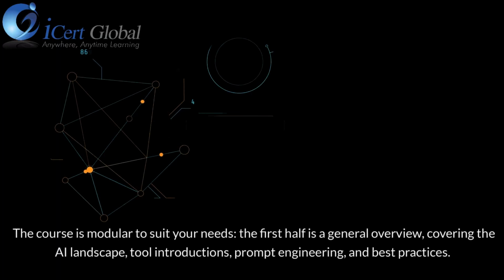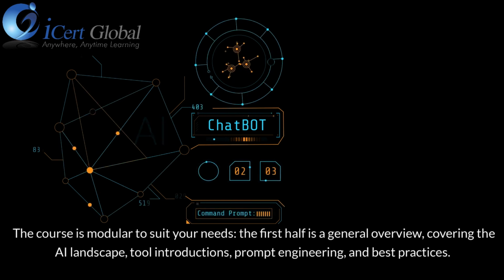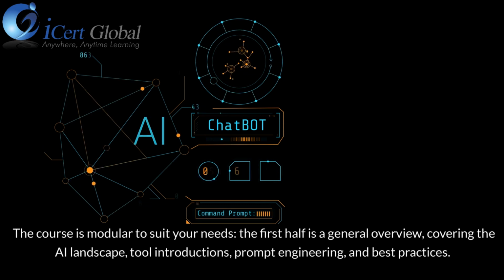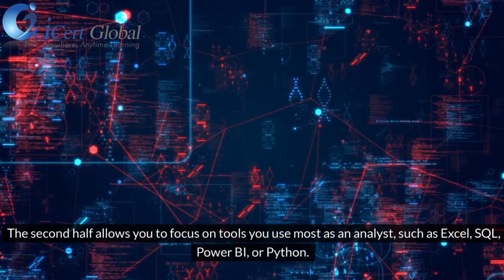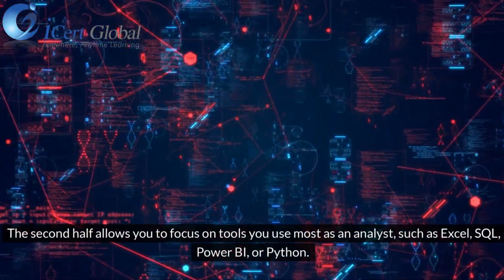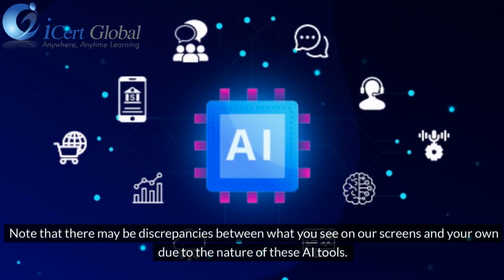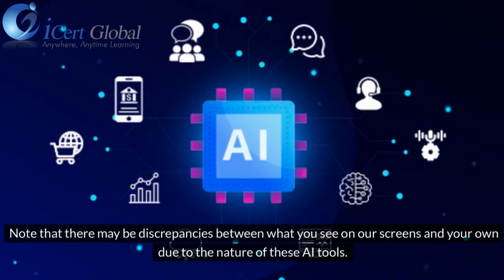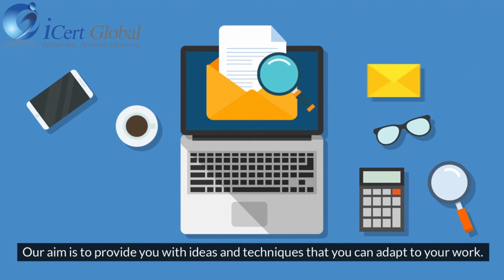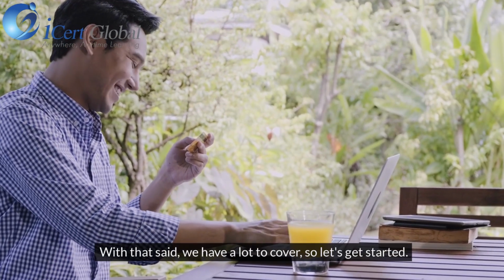The course is modular to suit your needs. The first half is a general overview, covering the AI landscape, tool introductions, prompt engineering, and best practices. The second half allows you to focus on tools you use most as an analyst, such as Excel, SQL, Power BI, or Python. Note that there may be discrepancies between what you see on our screens and your own due to the nature of these AI tools. Our aim is to provide you with ideas and techniques that you can adapt to your work. With that said, we have a lot to cover, so let's get started.